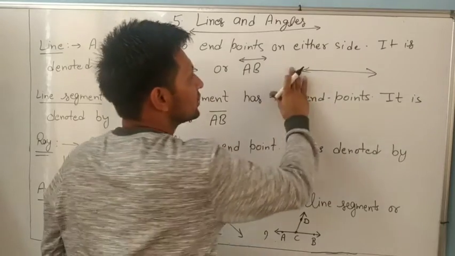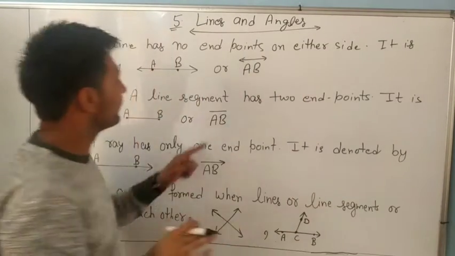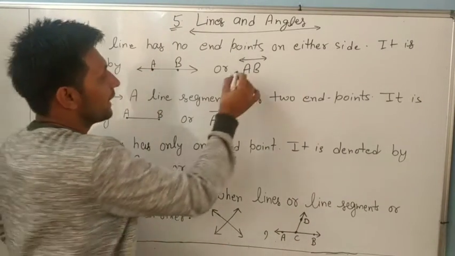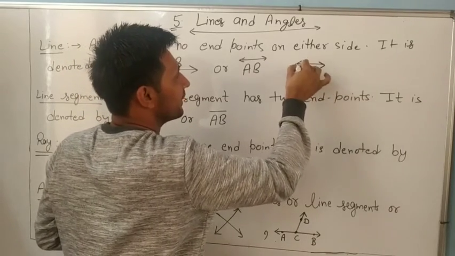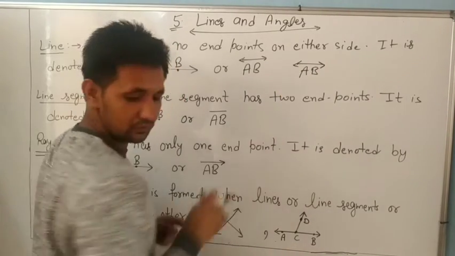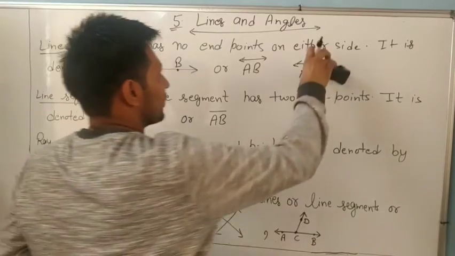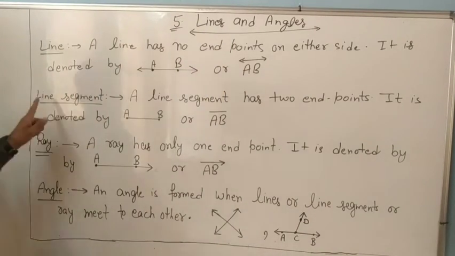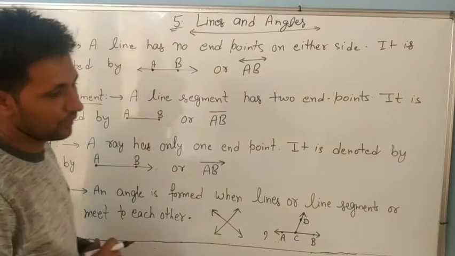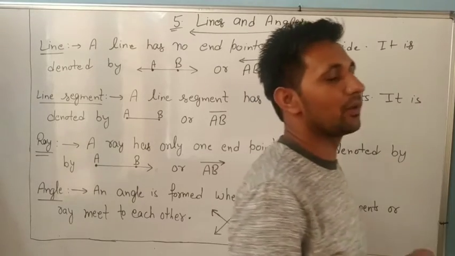Okay, dear. So the arrow means it is not ending, and we denote it by A and B. On the A and B we will write this one, and it means line. So a line has no end point. Okay, dear, always remember. Now line segment. What is a line segment?